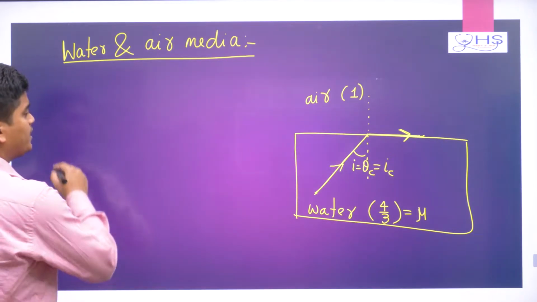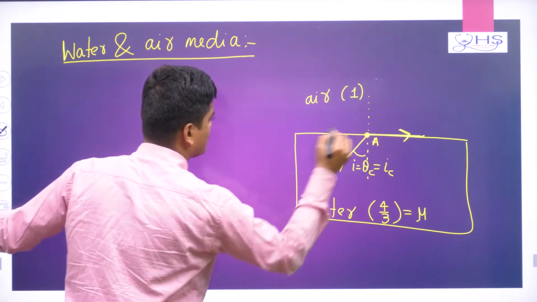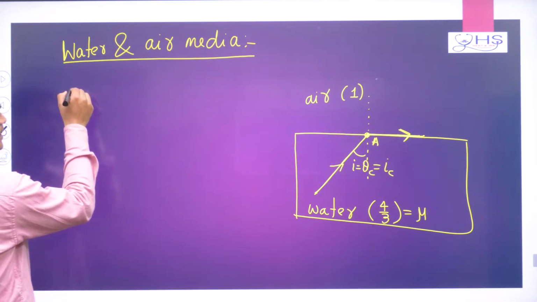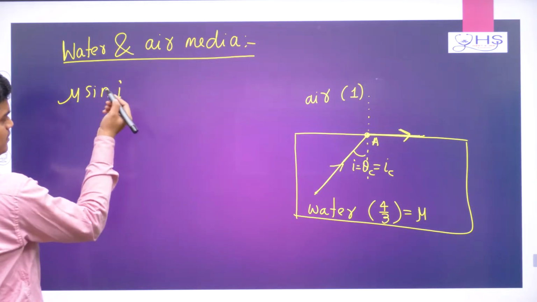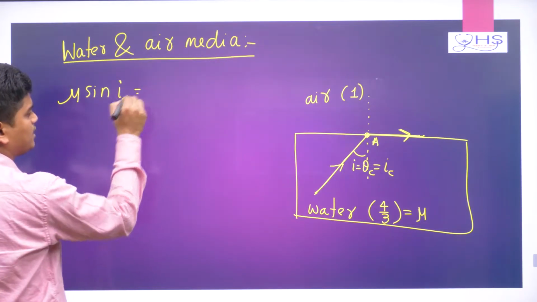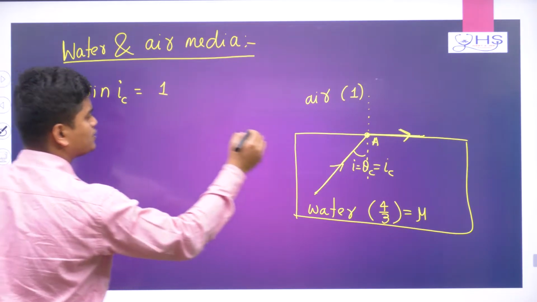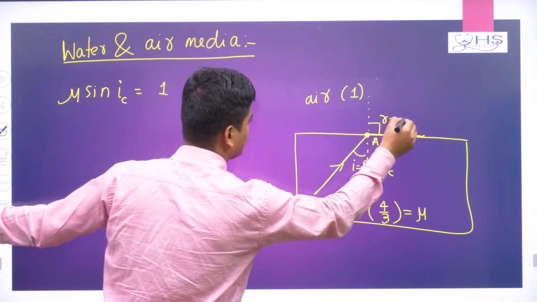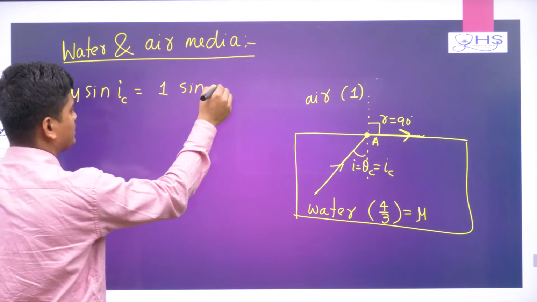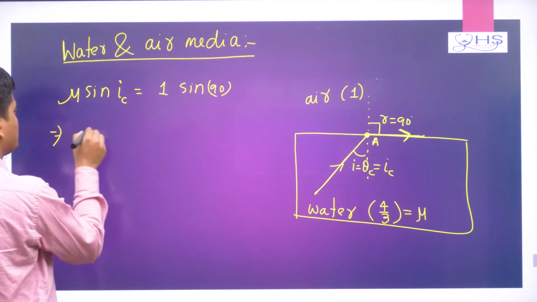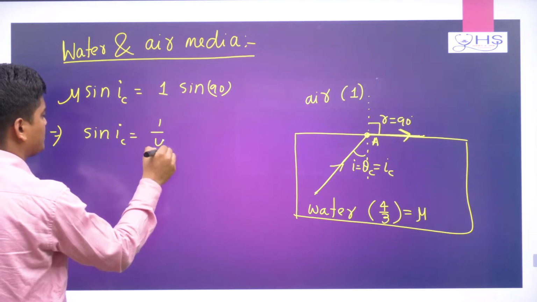Okay. Now, here if I apply Snell's law at this point A, what can I get? I can get mu sine I, or I is nothing but IC, equal to how much? The air refractive index is 1, and here see the R value, how much is coming? R is 90 degree, the refraction angle. So it will be sine 90, and sine IC is how much? 1 by mu.